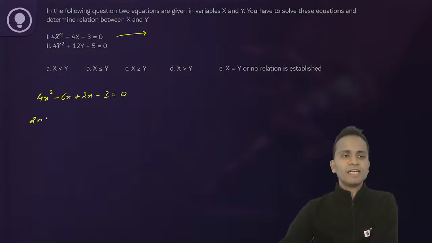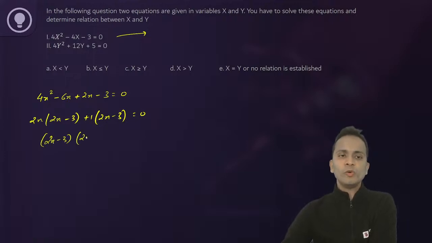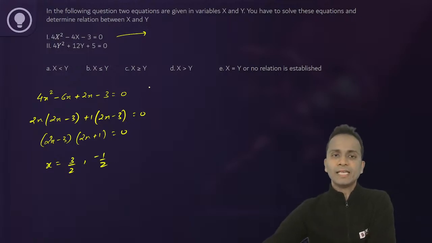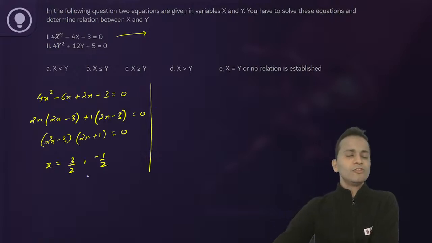If I take 2x common, so 2x minus 3, and then plus 1 common, 2x minus 3. Upon factorization, it will be 2x minus 3 and 2x plus 1 equal to 0. So the value of x will be either 3 upon 2 or minus 1 upon 2. So these are the two values that x can take, 3 by 2 or minus 1 by 2.